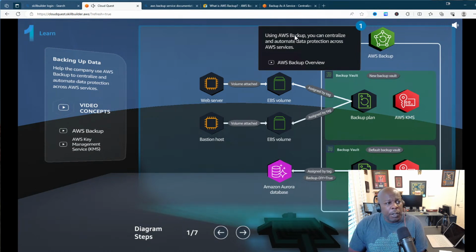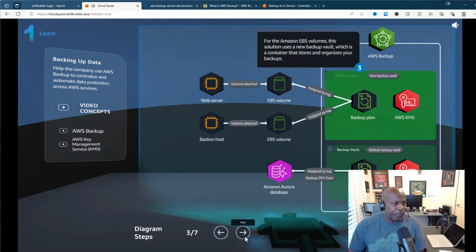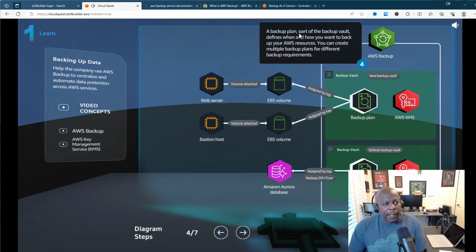Now, using AWS Backup, you can centralize and automate data protection across AWS services. In this solution, AWS Backup creates backups of Amazon EBS volumes for each Amazon Elastic Compute Cloud EC2 instance. For the Amazon EBS volumes, this solution uses a new backup vault. You have to create a new backup vault, which is a container that stores and organizes your backups. A backup plan, part of the backup vault, defines when and how you want to back up your AWS resources. You can create multiple backup plans for different backup requirements.